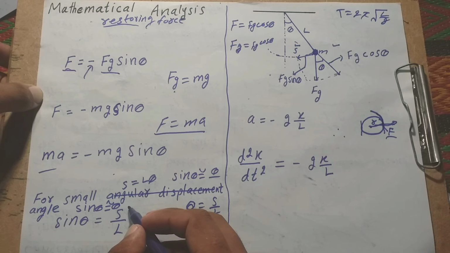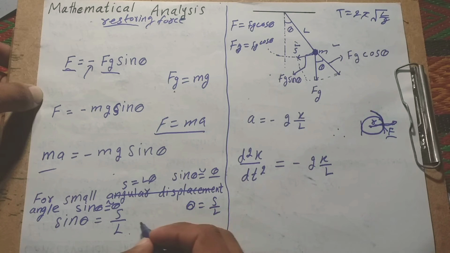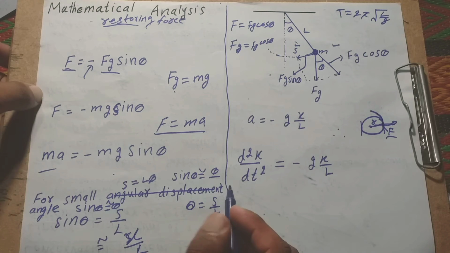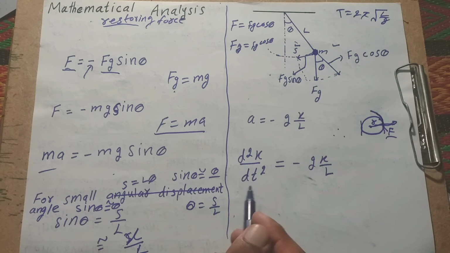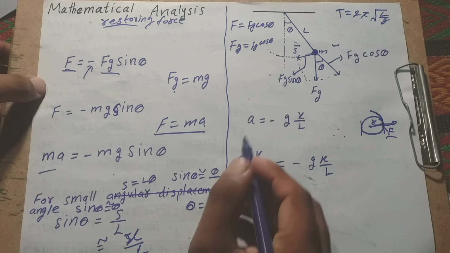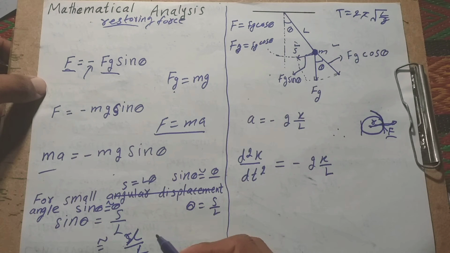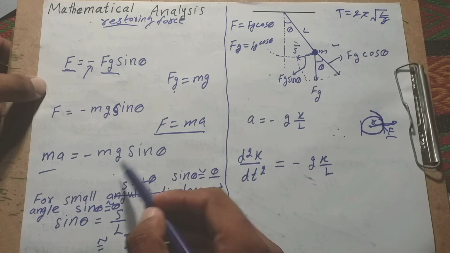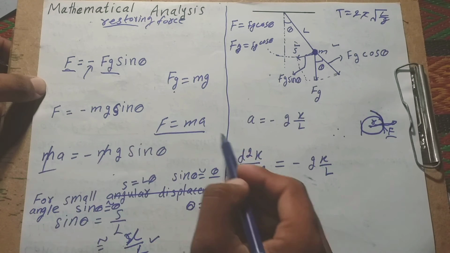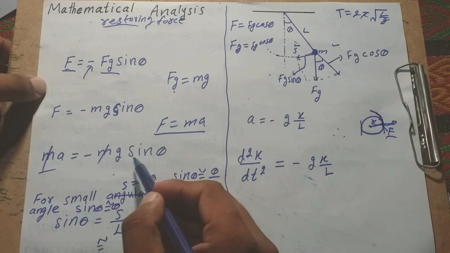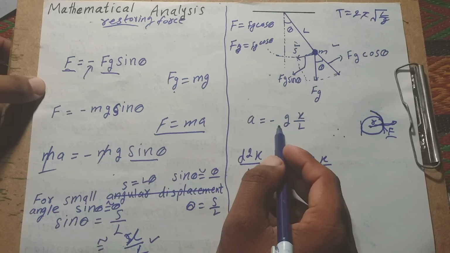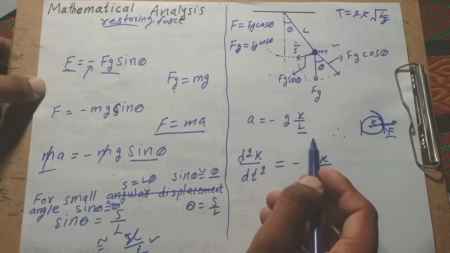S is the angular displacement, and for approximation, angular displacement is also equal to displacement. Okay, and we use this value here. This cancels. We use S over L here, and we obtain a is equal to minus g x over L.